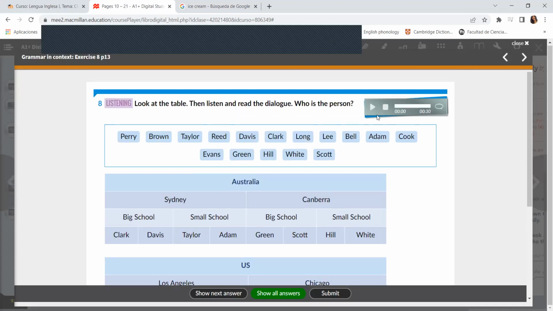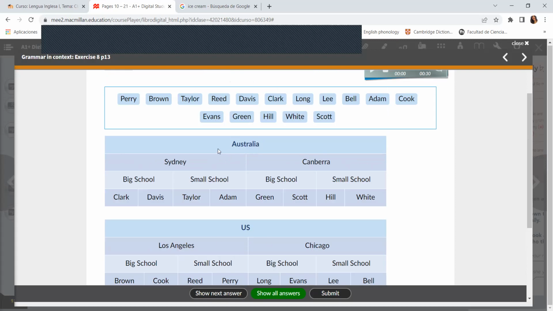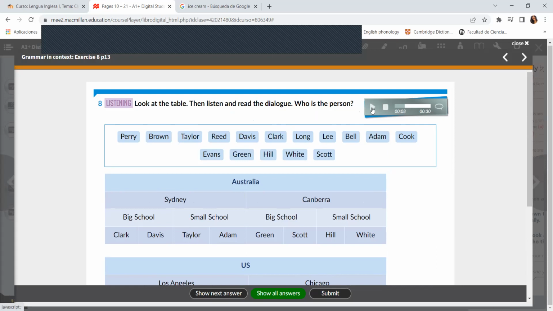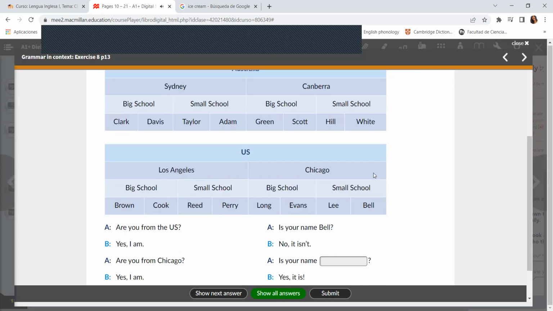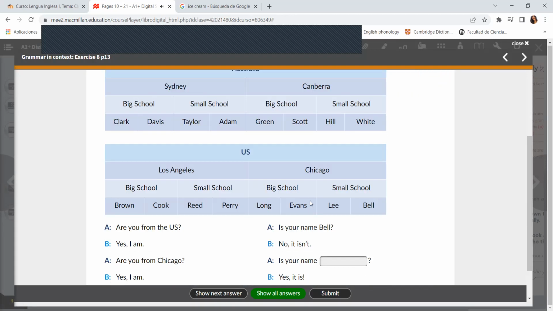Okay, so how do we do this exercise? Let's listen. First, mention the country, then mention the city, then mention the school, and then the name. Let's listen. First, the country. Are you from the US? Yes. So, the US. Then, what does it say? I am. Are you from Chicago? Yes, I am. Chicago.